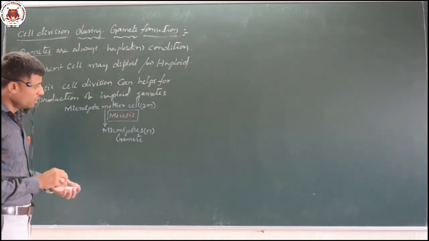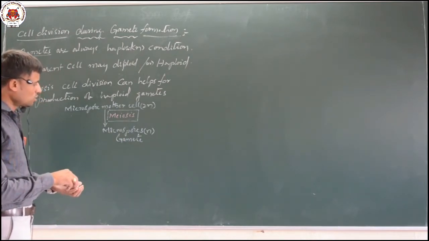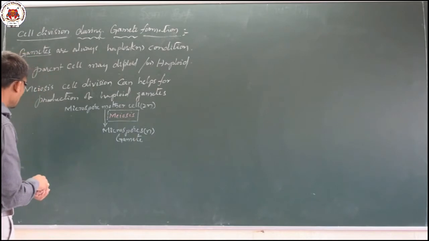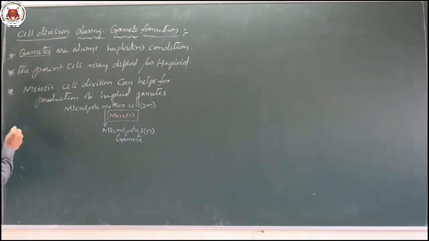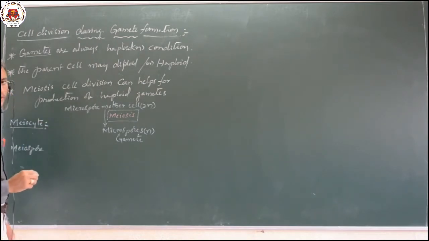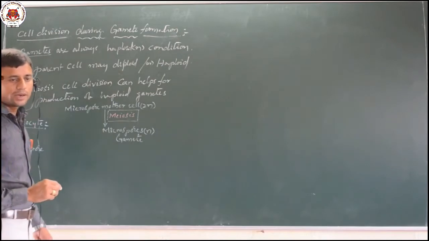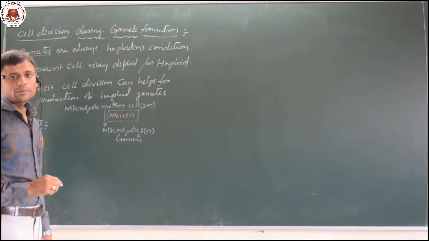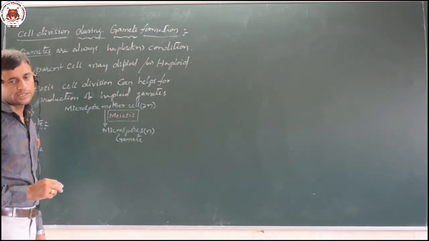Now here we have to understand two terms: one is the meiocyte, and the other is the meiospore. The meiocyte is a very important term for a 1 mark question. They may ask it in board examinations as well as competitive examinations.